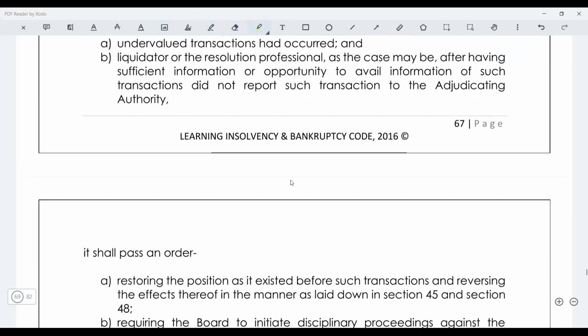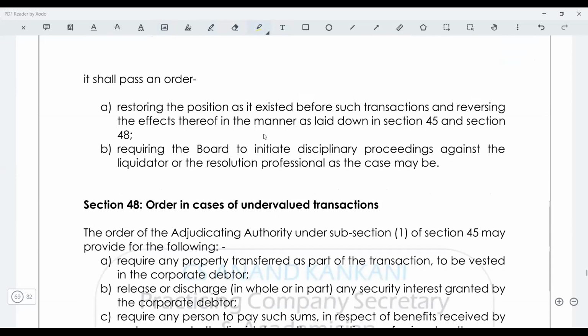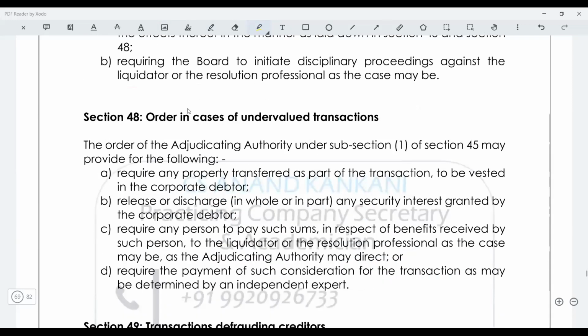Guys, this is clear. And restore the benefit. So just see what is going to be the order in case of undervalued transaction. It will ask, please return back the property. If the property is not there, release the amount, basically security interest. If any benefits are received, repay that. And it will also require that if any consideration.